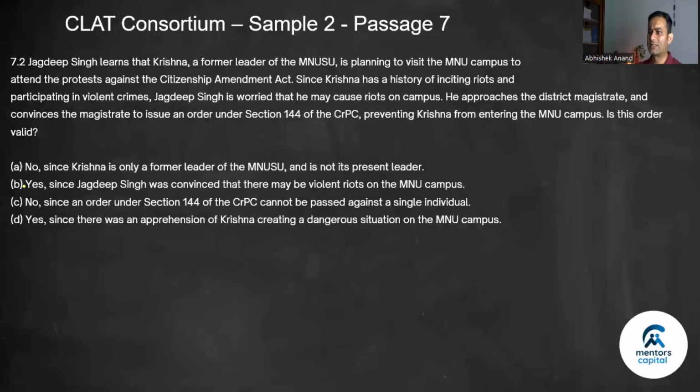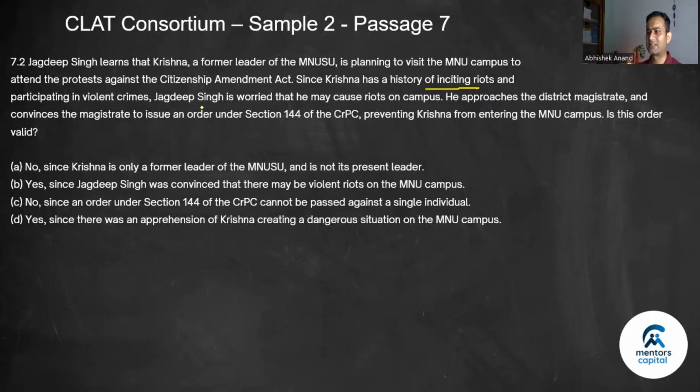Jagjit Singh learns that Krishna, a former leader of MNUSU, is planning to visit the MNU campus to attend the protest against the Citizenship Amendment Act. Krishna has a history of inciting riots and participating in violent crimes. So this is important. He has a history.